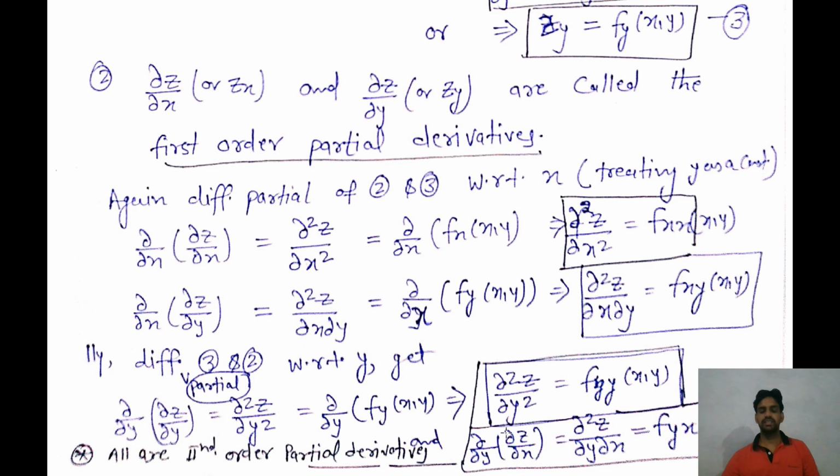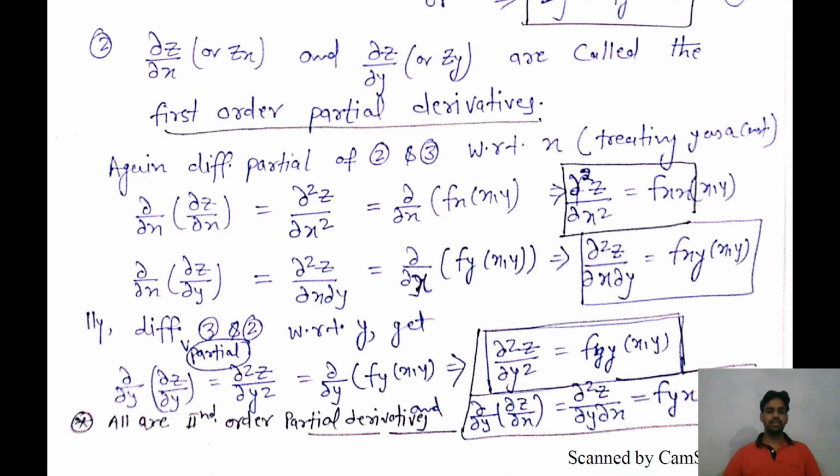and when we differentiate equation second partially with respect to y, we will get del over del y of del z over del x, then we get del 2z over del y del x equal to the derivative of f x with respect to y, then we will get f of y x.